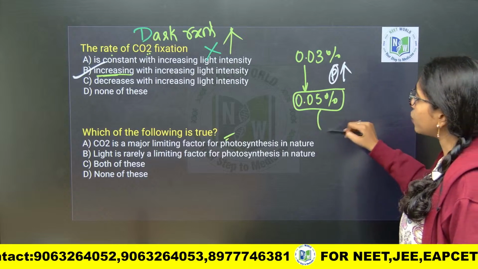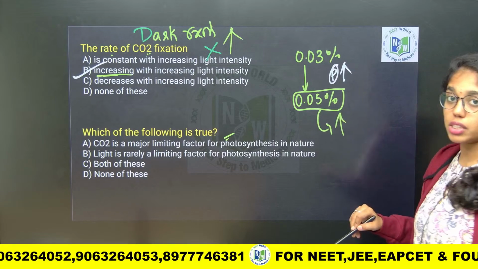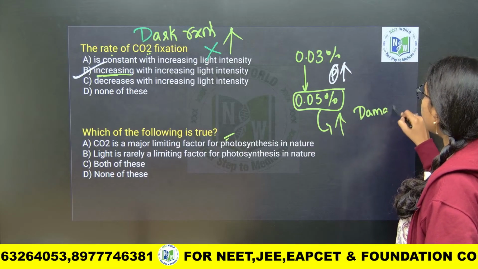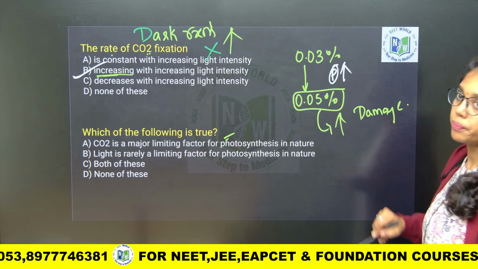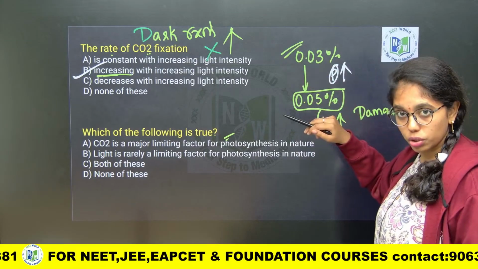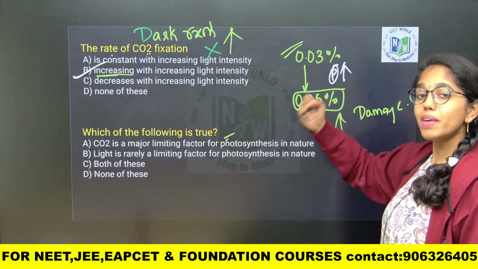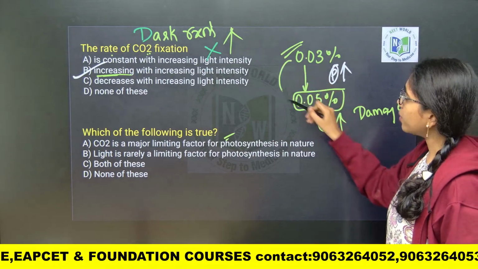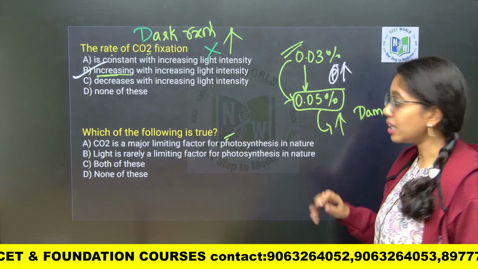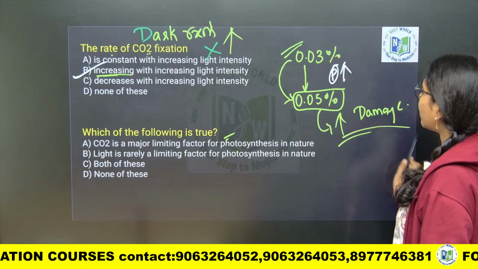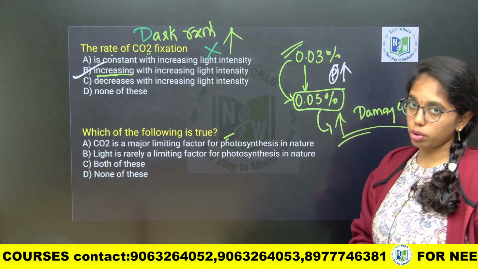But if there is further increase in carbon dioxide concentration, then it leads to the damage of photosynthesis process. Do remember that. So, the optimum will be 0.03, there will be enhancement in the level of photosynthesis till it reaches 0.05%. More than that, if you increase the carbon dioxide concentration, that leads to the damage of photosynthesis.